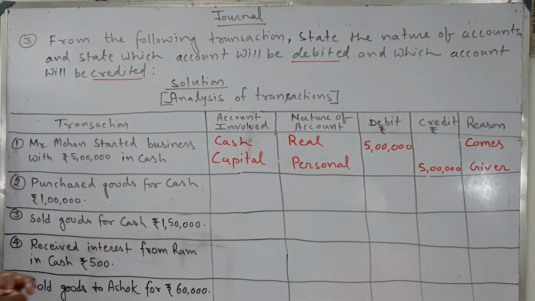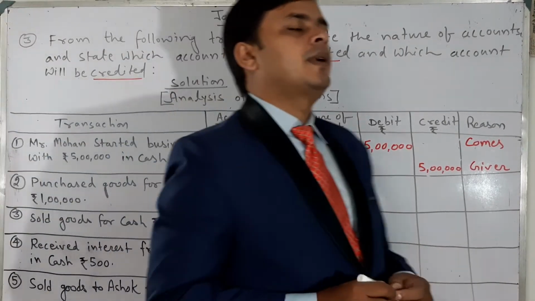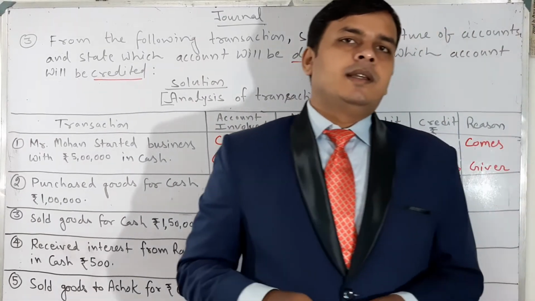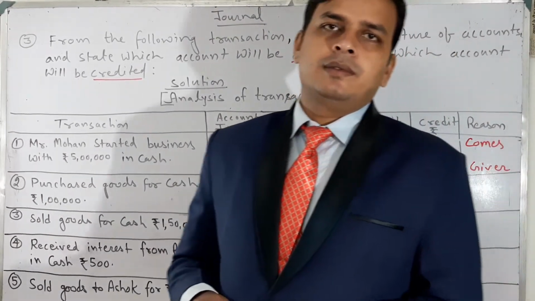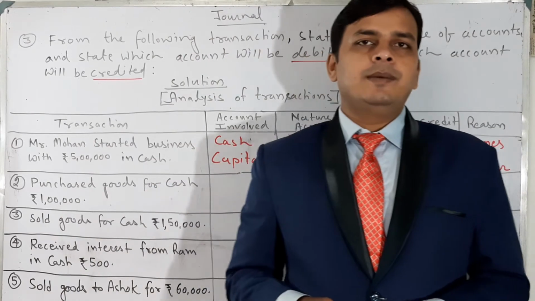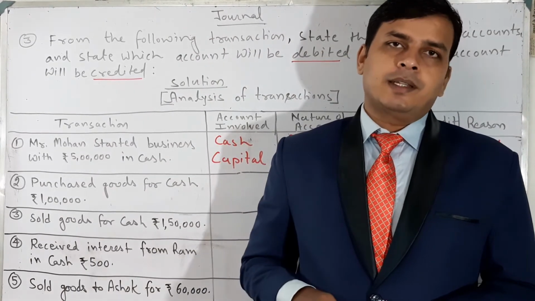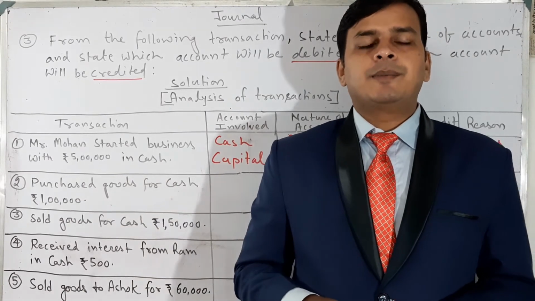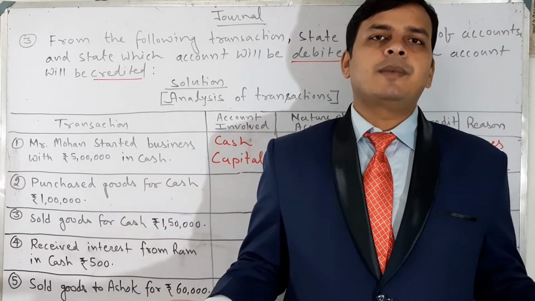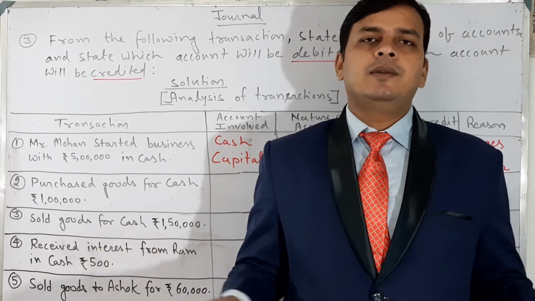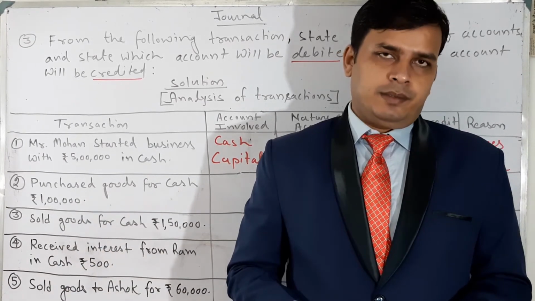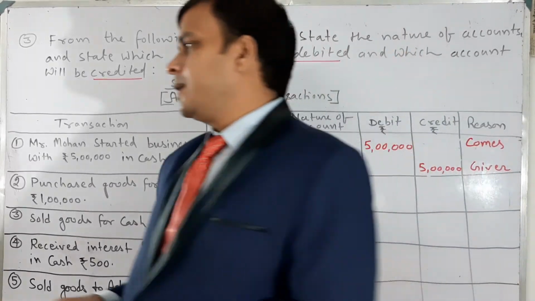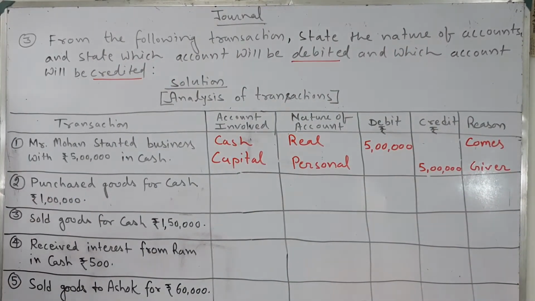Next, purchase goods for cash. Purchase goods for cash means purchase account debit to cash. If the question says purchase furniture, then furniture account debit to cash, because a particular thing is mentioned. But if purchase of goods is given and no type of goods is mentioned, then you write purchase account debit to cash. Purchase will be debited and cash will be credited.